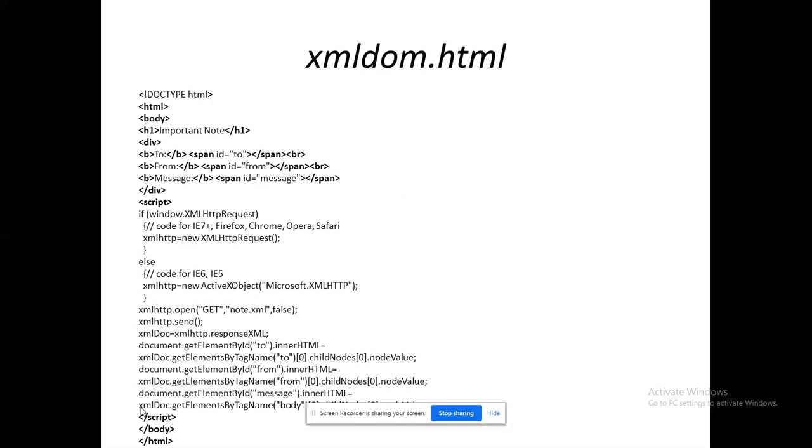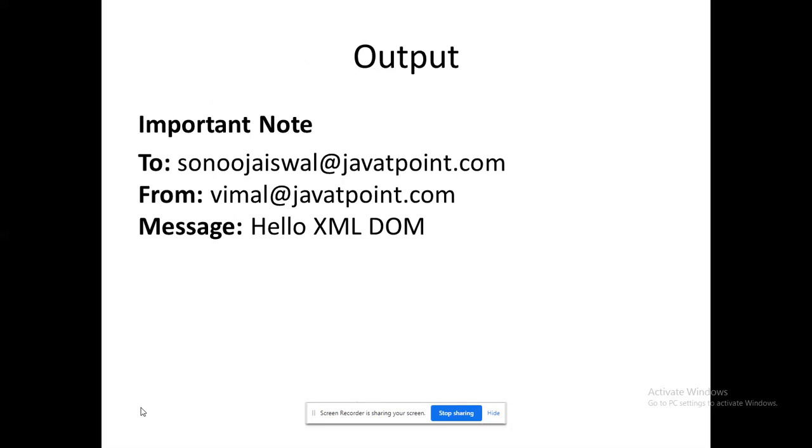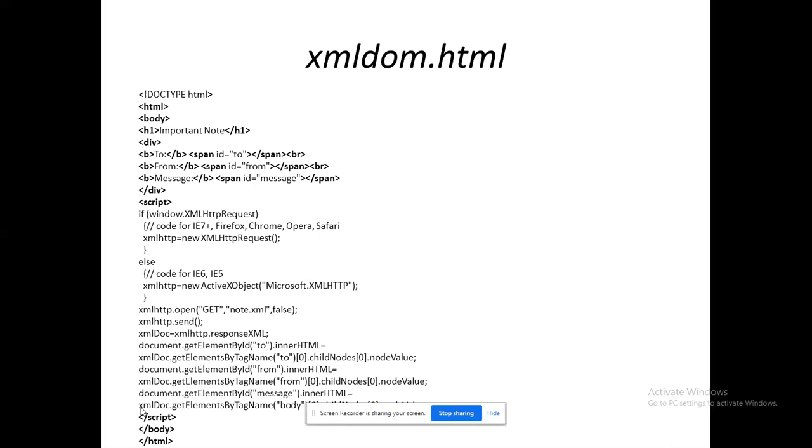These are available from the corresponding bold tags. To, from, message, these words, but the data is available from our Sonu Aiswal at javatpoint.com, Vimal at javatpoint.com. Hello XML DOM is available from this section. Okay, so that is the main thing that I want to stress on this.